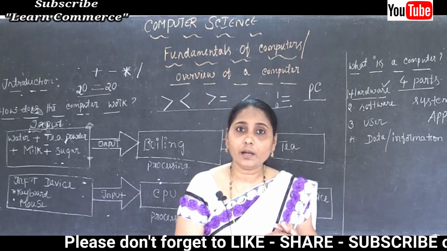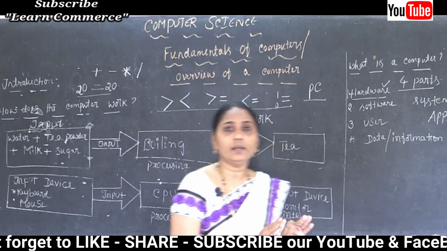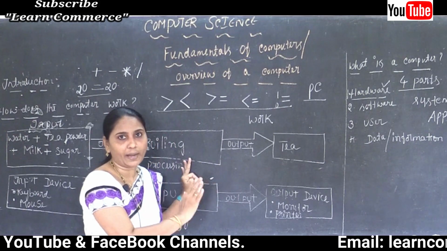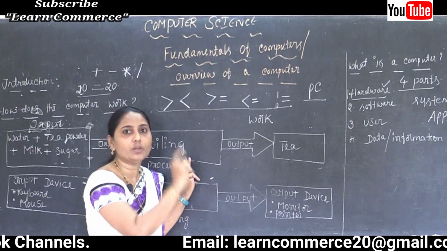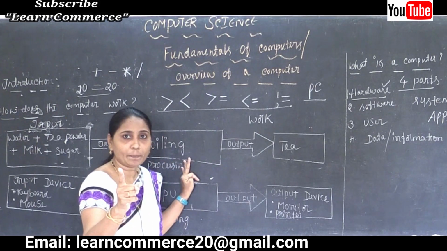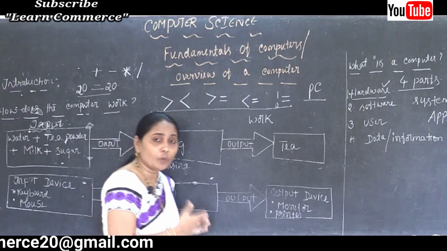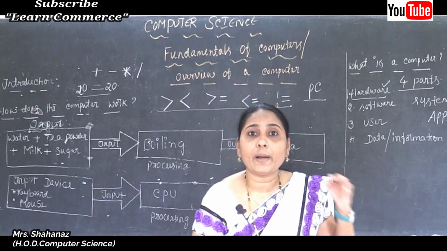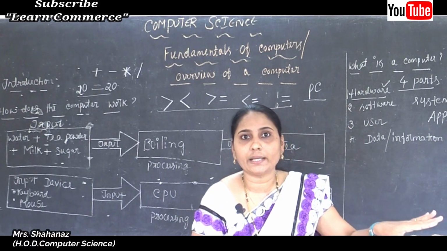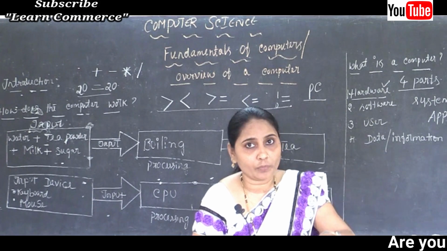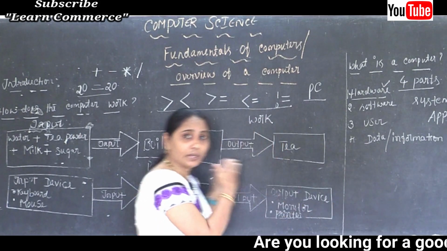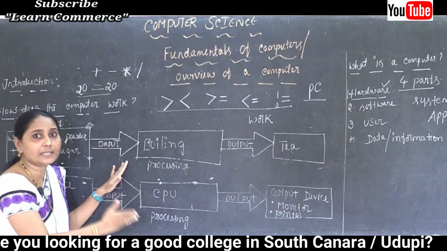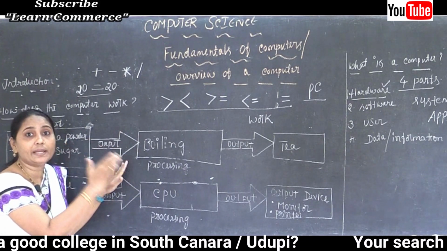We know that the computer understands only binary format, the binary values 0 and 1, and humans cannot understand binary format. So first of all, after inputting data into the computer, such data is translated into binary form.